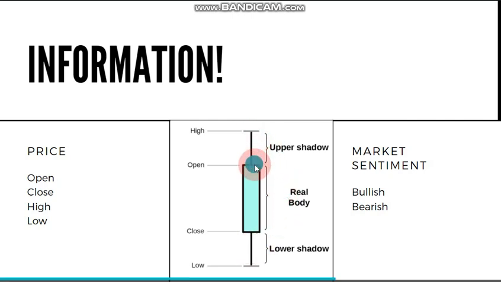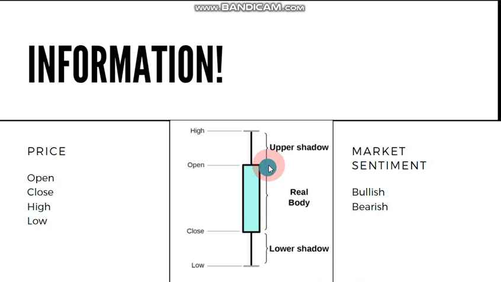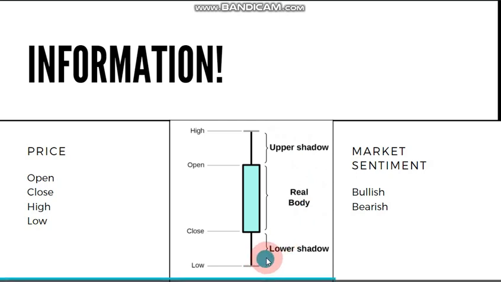These two lines show the high price and the low price of that day. For example, during this trading session, the price has gone to some high point and it has come down. So this upper shadow signifies the high point, and similarly this lower shadow signifies the lowest point marked by the candlestick for that particular day.